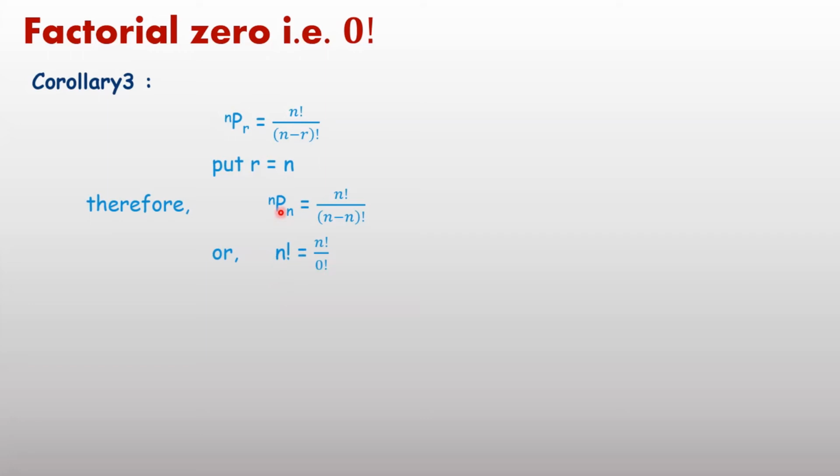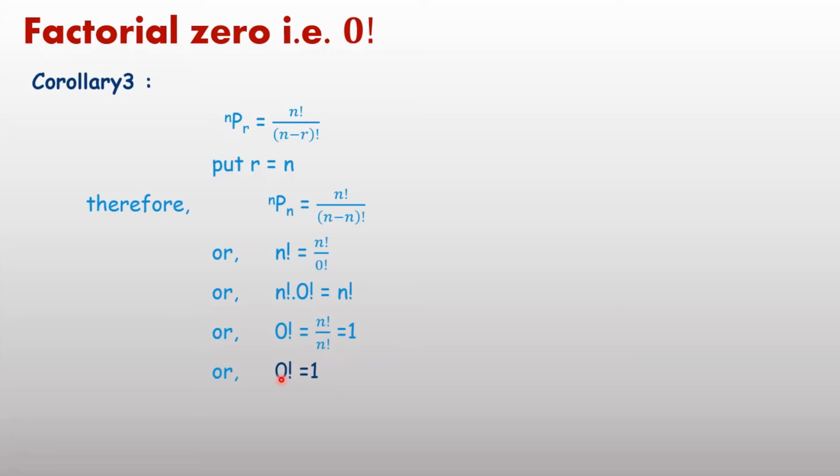In place of nPn we can write factorial n, and using the formula we get factorial n upon factorial n minus n, meaning factorial 0. Cross multiply, and then transfer factorial n to the right side, so factorial n upon factorial n cancels out, giving 1. It implies that whenever required we can write factorial 0 equal to 1,